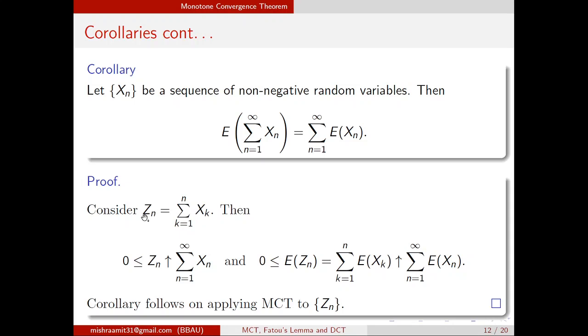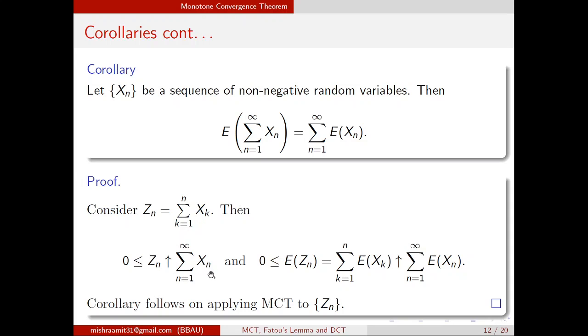So Zn will be smaller than Zn plus 1 and so on. That means Zn is an increasing sequence. And since the xk's are non-negative, the Zn's will be non-negative. So the Zn's are non-negative and increasing.